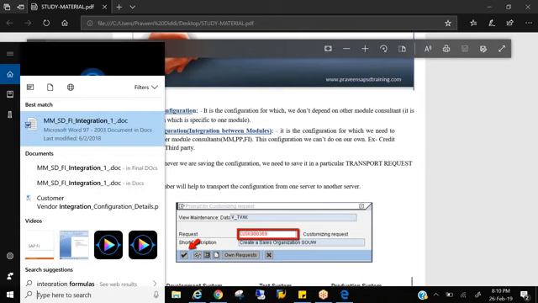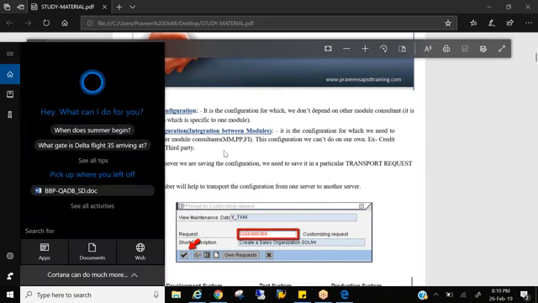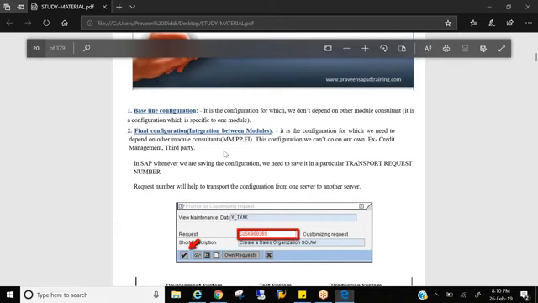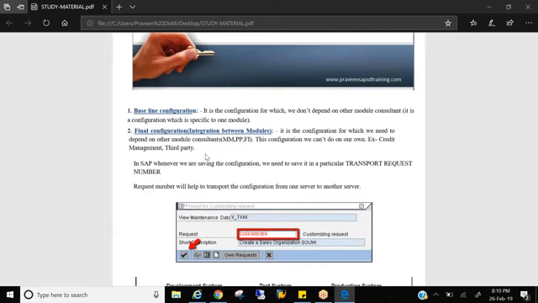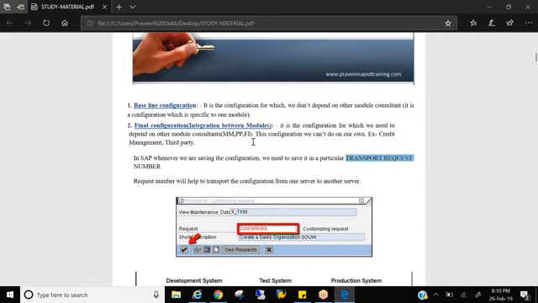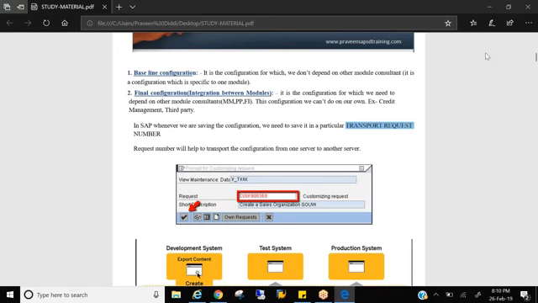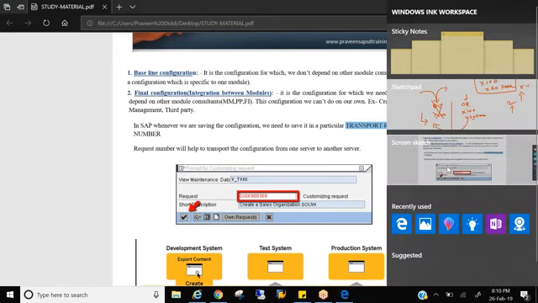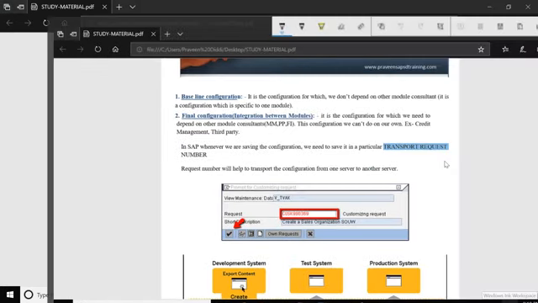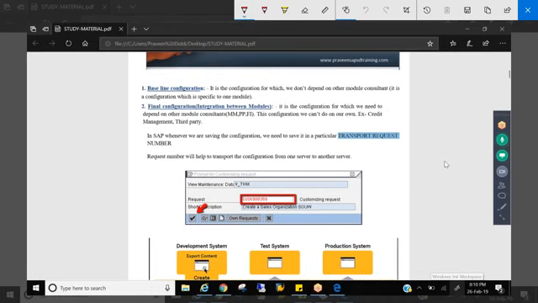In the same way, whenever you do some configuration in the SAP system, you need to save it in a request number called a TR request, that is, transport request. That means whatever configuration you do, you need to save it in a request so that the configuration can be transported from one server to another server, right? So configuration should be transferred from one system to another server.